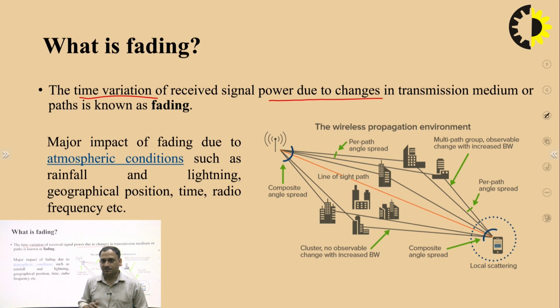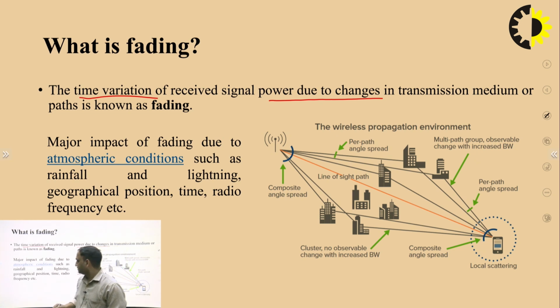Because of this, the signal strength is reduced. This reduction of signal strength, or the attenuation in a signal, is called fading. It occurs because of the fluctuation of the signal due to multiple obstacles within the channel.